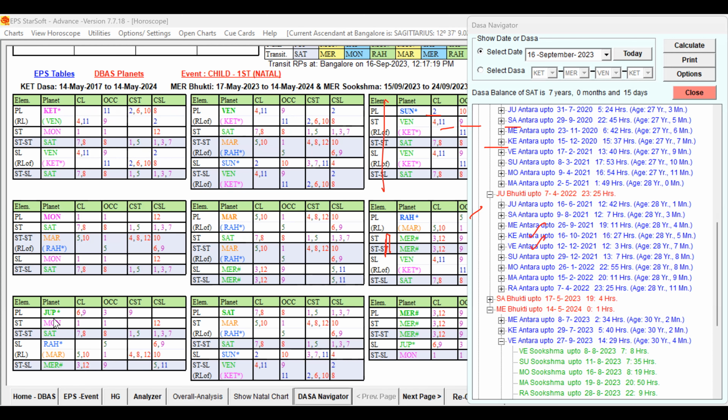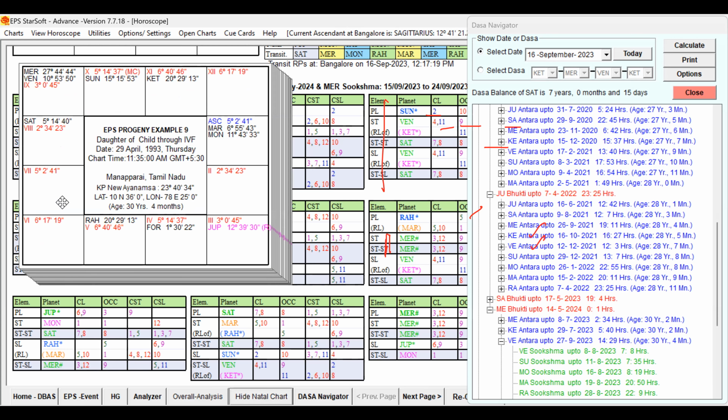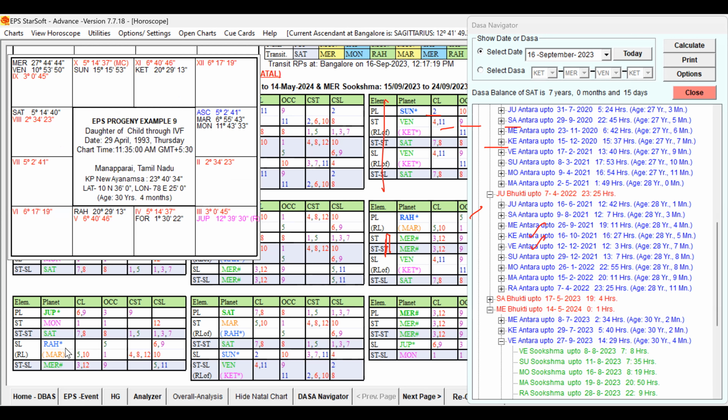It is supportive for carrying the pregnancy, but not strong enough to initiate the pregnancy. We can see Jupiter is in the star of Moon, and at the 2A level Saturn is present. So Jupiter has the key planet Saturn in its support and in the rulers, and the sublevel planet Rahu. Rahu is playing, not Mars. So that is one way it is better.